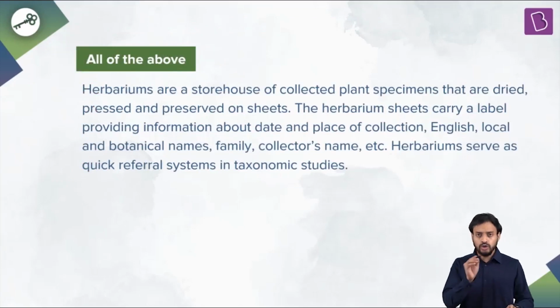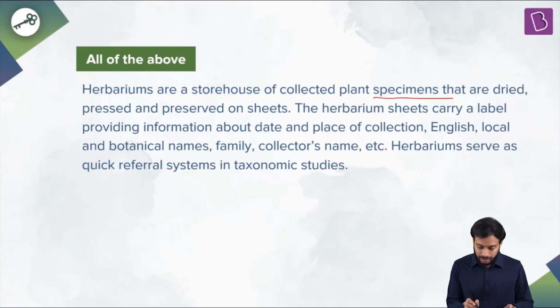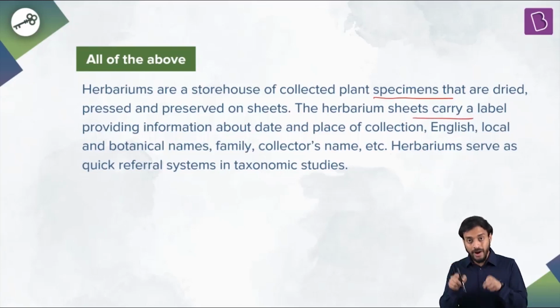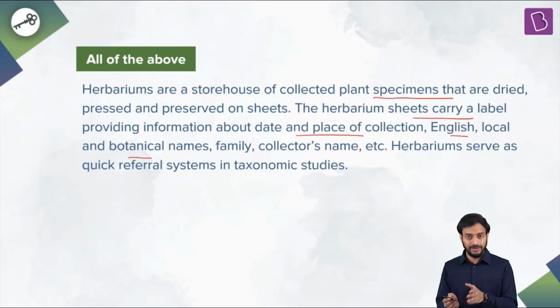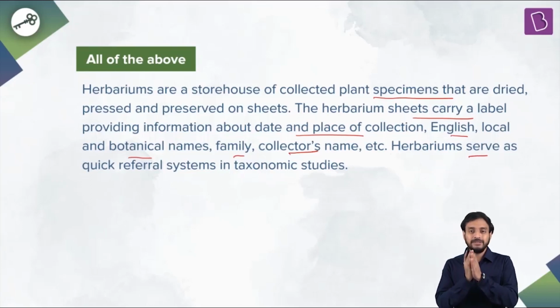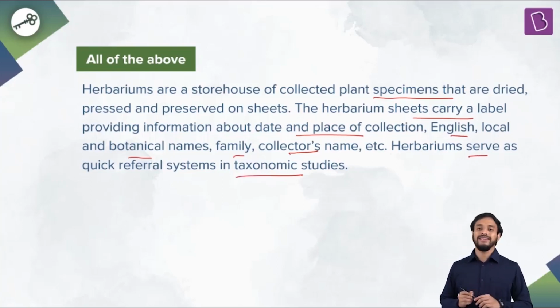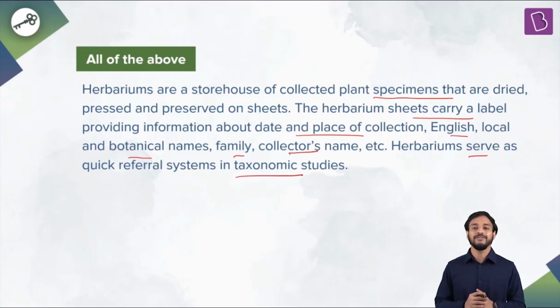Yes, we are correct. So herbariums are a storehouse of collected plant specimens that are dried, pressed and preserved on sheets. The herbarium sheets carry a label. I told you where the label should be. And it provides information about date and place of collection, English, local and botanical names. Right? The family, the collector's name and few other details. Herbariums, they serve as storehouse of information about these plant specimens and used in the taxonomic studies. So you understand about herbarium? So the answer would be all of the above.